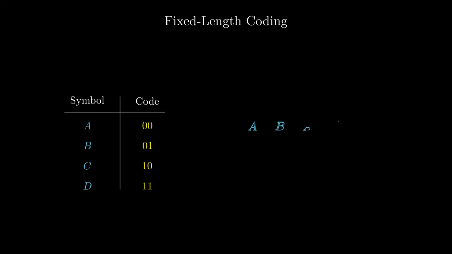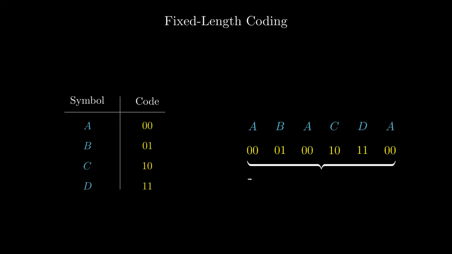Now, let's transmit a message. A, B, A, C, D, A. The encoding process is a direct lookup. For every A we see, we transmit 0, 0. For B, we transmit 0, 1. Then again, sending another 0, 0. We continue this for the entire stream. The encoder doesn't care about context or probability. It blindly substitutes symbols for their fixed-length codes. The result: a uniform block of digital data. Since we have 6 symbols, and each costs 2 bits, our total message length is exactly 12 bits.